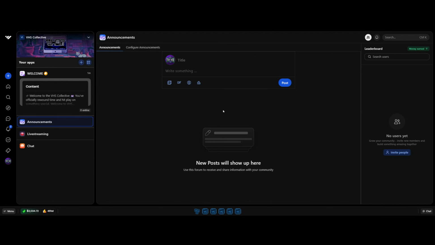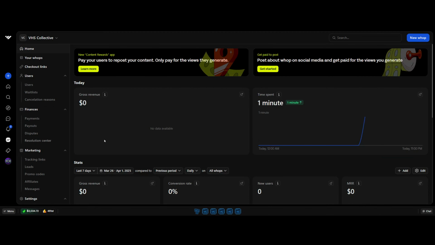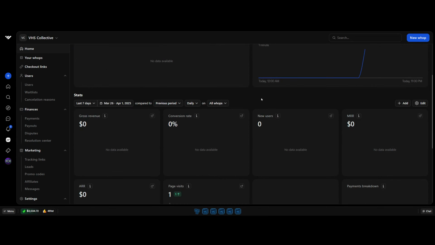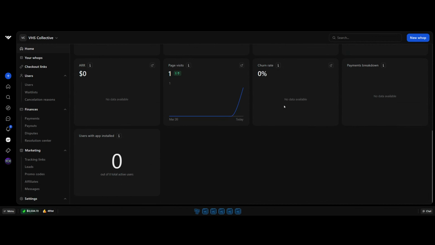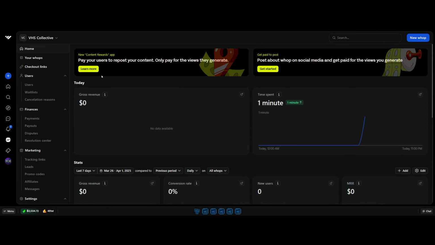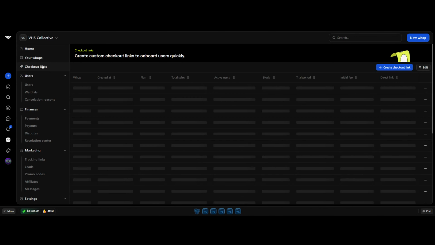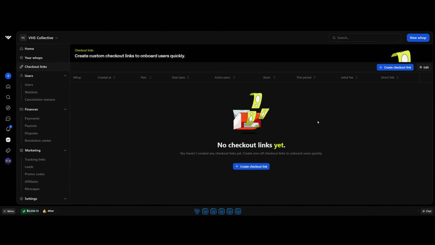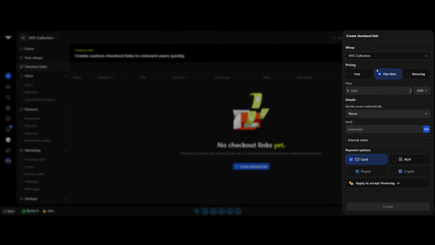And that's the value that you get out of it, because you get basically a CRM kind of activity, right? Because you can send emails out through the forums app. And then you have the back end. Let's show you the back end. So we go to the dashboard, and we're in the VHS collective. You see the time spent, you see the money made, you see all of these different features and everything. And so then you have checkout links. So if you want to charge for something, you could create a checkout link, and the checkout link then goes to the VHS collective, and you can then charge for things.